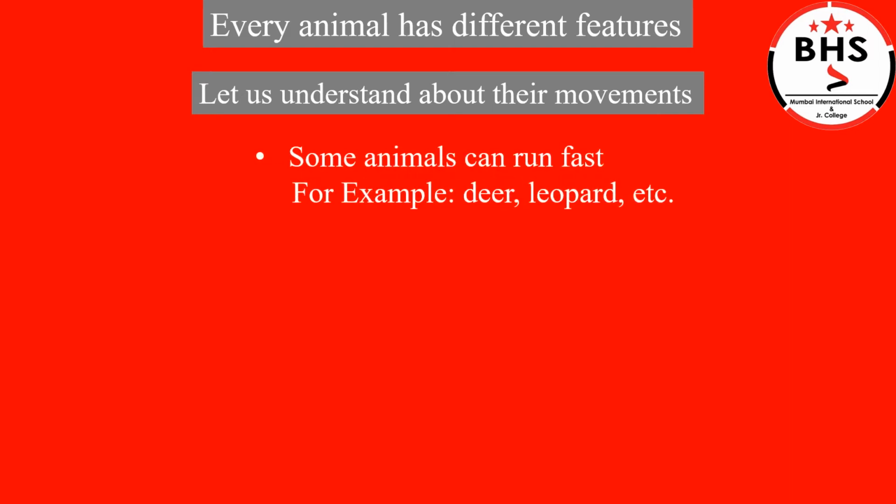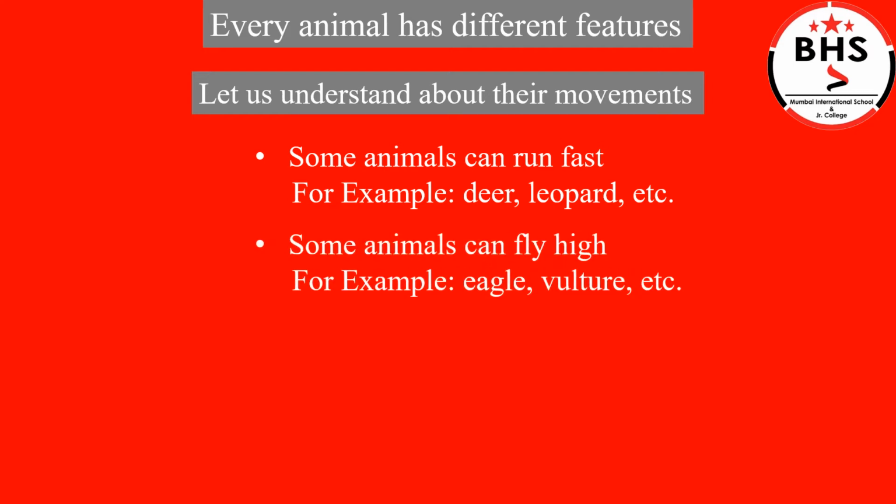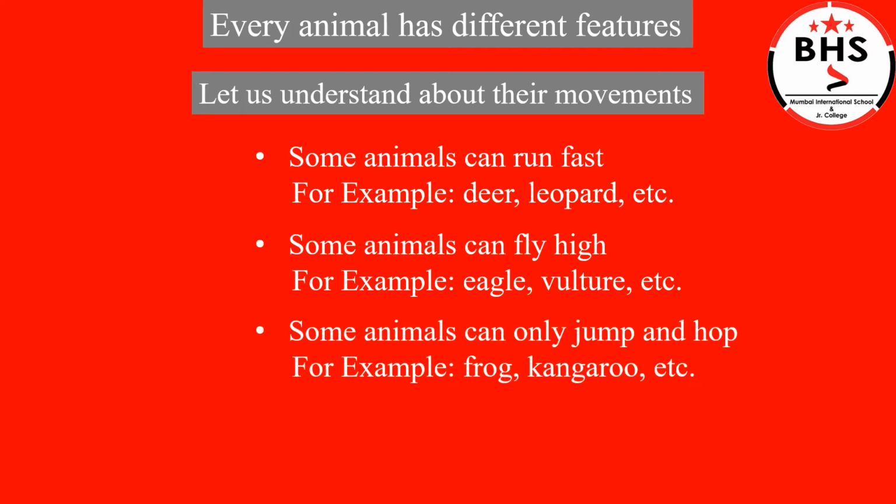Some animals can run fast. For example, deer, leopard, etc. Some animals can fly high. For example, eagle, vulture, etc. Some animals can only jump and hop.